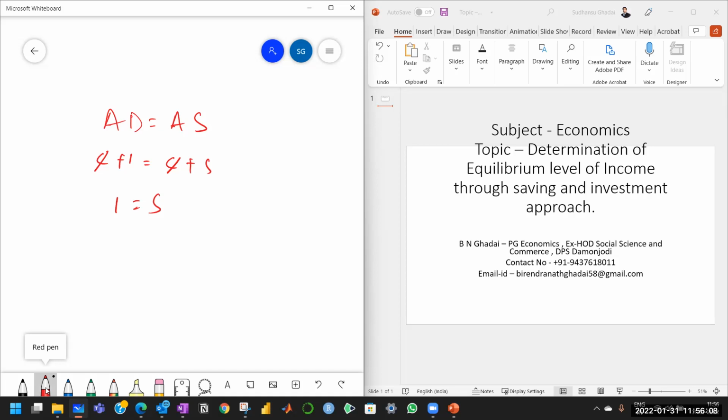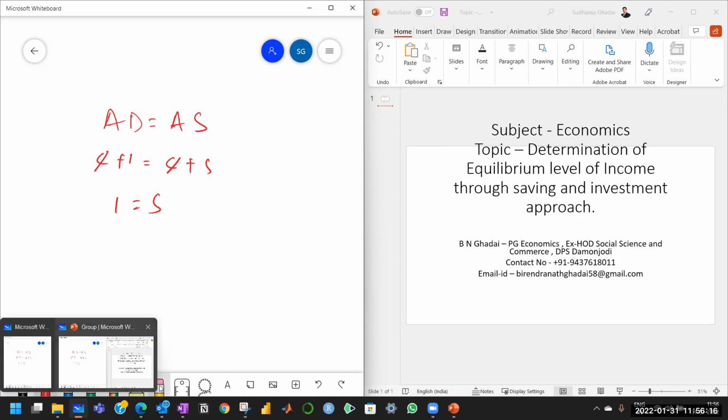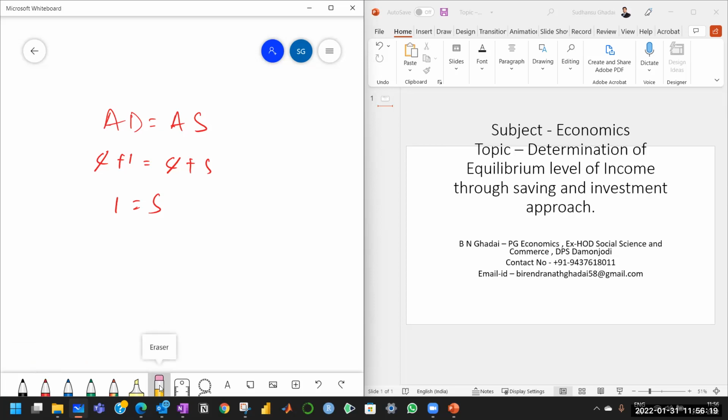Now we'll explain this saving investment approach first with the help of a table, then with the help of a diagram. First we'll go for a table.